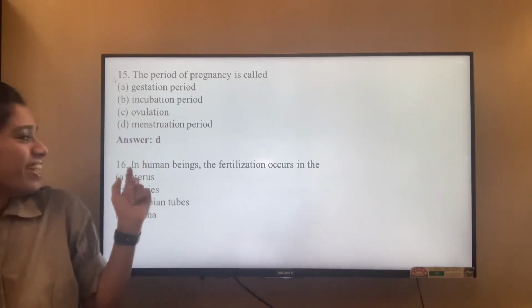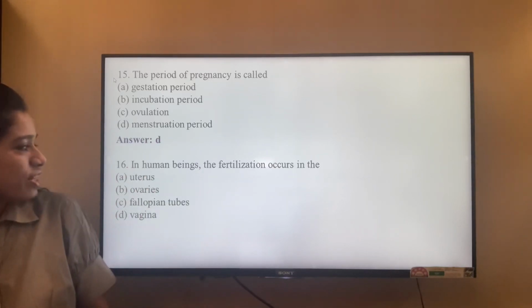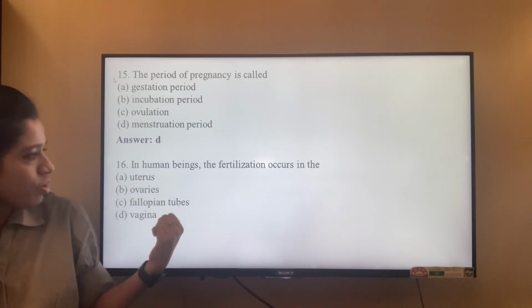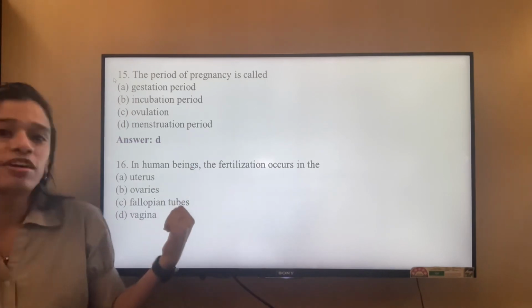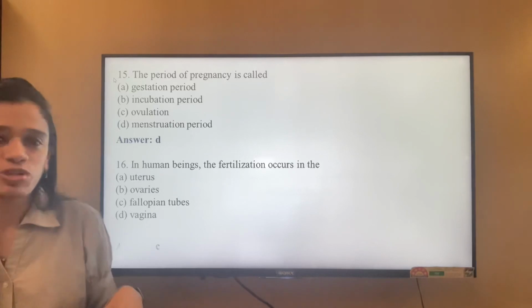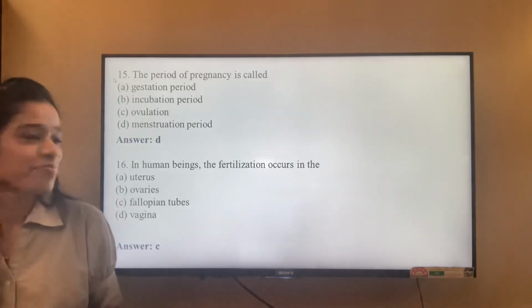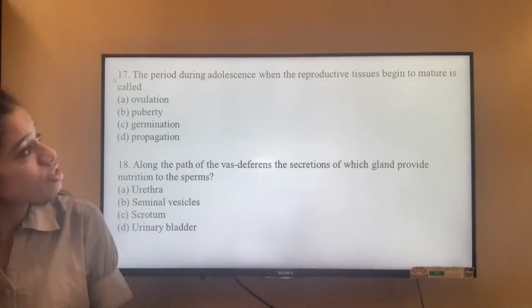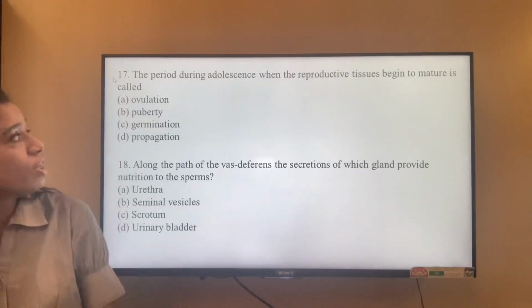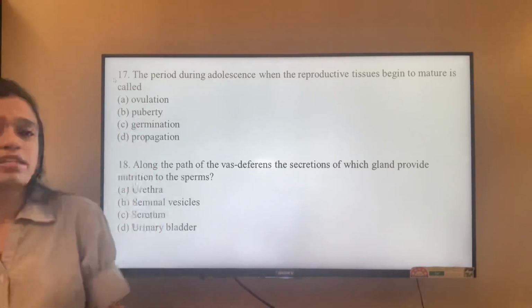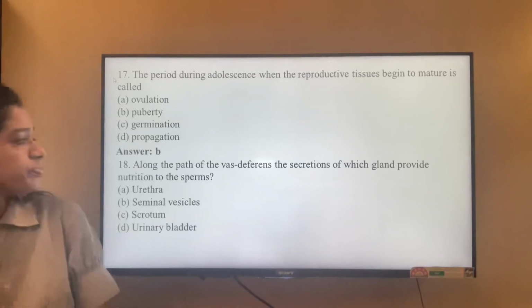I'm sorry. In human beings, the process of fertilization occurs in the uterus, ovaries, fallopian tubes, or vagina. Fertilization occurs in the fallopian tubes. So fertilization is a process that takes place in the fallopian tubes. So it's the answer C. The period during adolescence when the reproductive tissue begins to mature is called ovulation, puberty, germination, propagation. So the correct is option B, that is puberty.